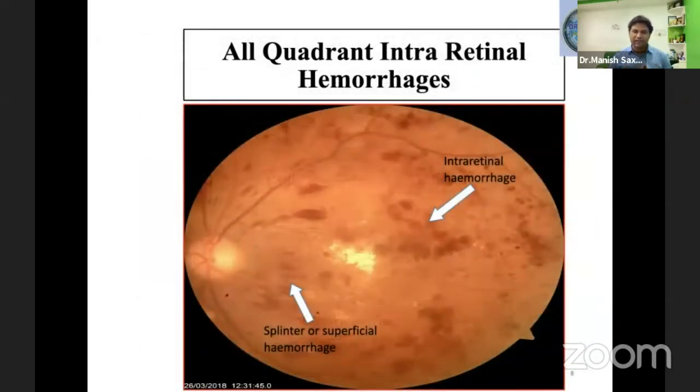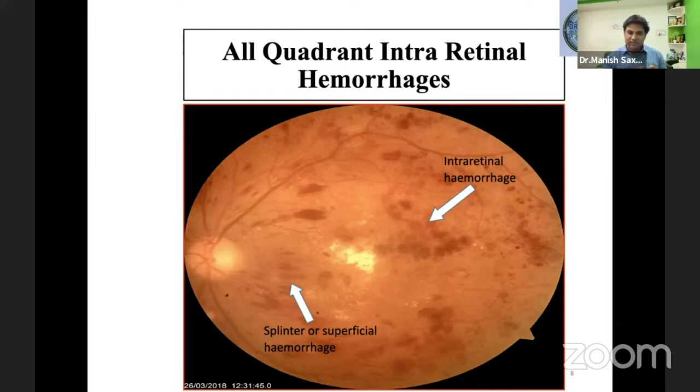In diabetic retinopathy there are multiple types of hemorrhage, and that gives confusion. There were multiple slides which participants were not able to answer because there was hemorrhage, but they were not sure whether to treat or not. So I'll simplify this hemorrhage part. We have to focus on the intraretinal hemorrhages. These occur in the deeper layer of the retina, in the tightly spaced retinal layers. They can occur due to rupture of microaneurysms, as dot and blot hemorrhages. They are coin shaped or irregularly round shaped, as seen in this picture.